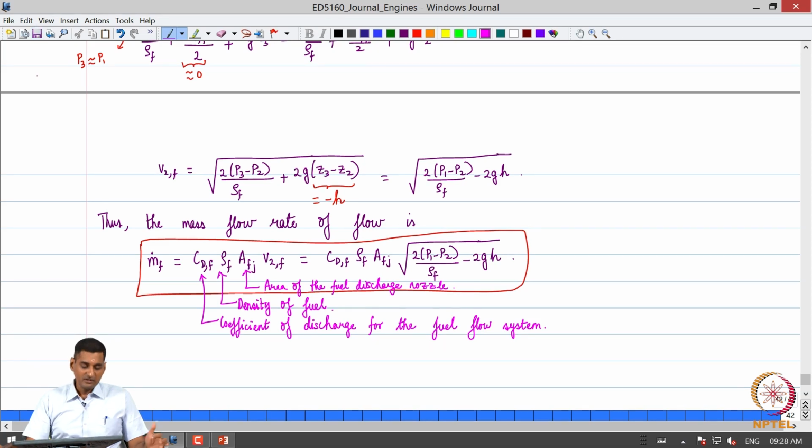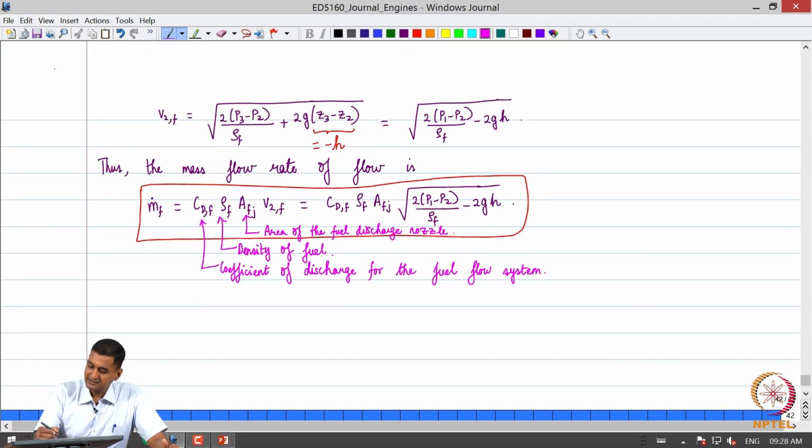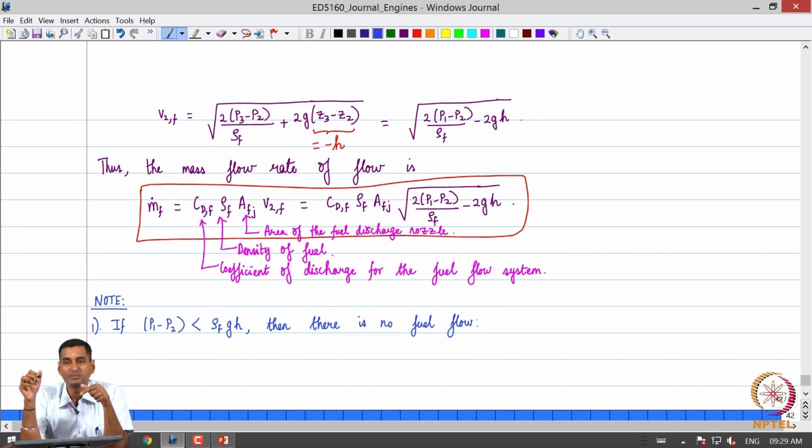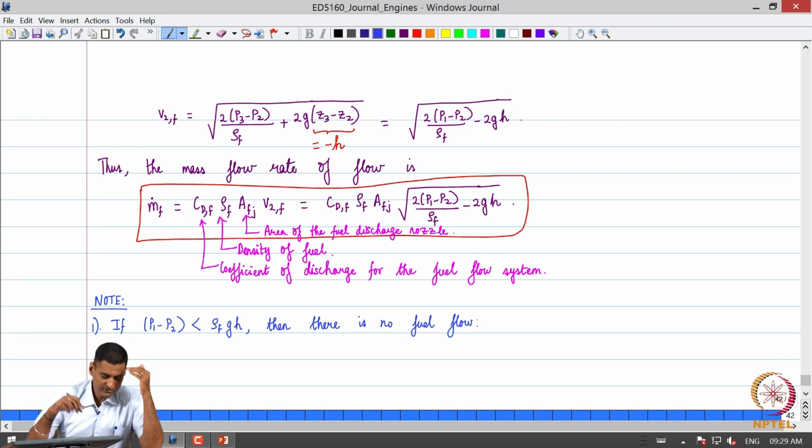So, we can observe immediately that if P1 minus P2 is less than rho F g H, then there is no fuel flow. So, in other words we need to decrease the value of P2 for the fuel to start flowing. So, that is something which we need to observe.